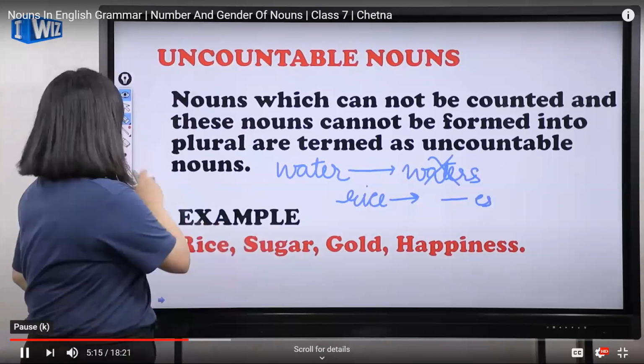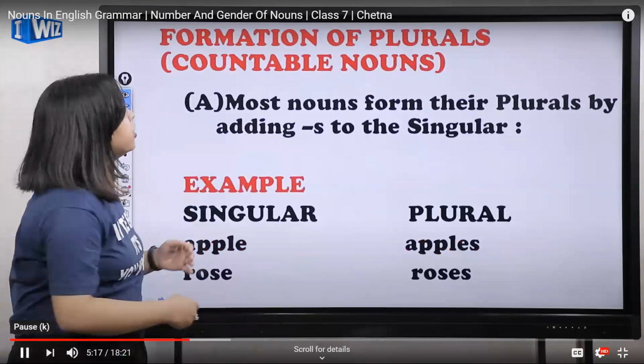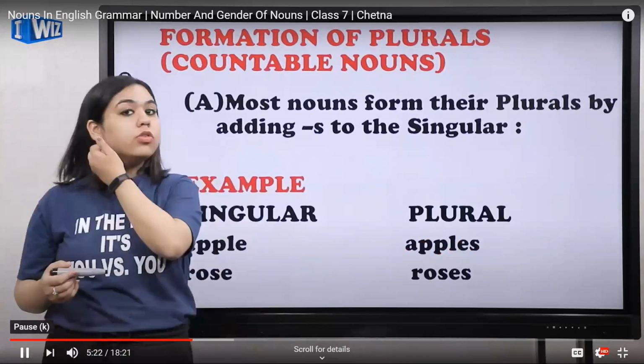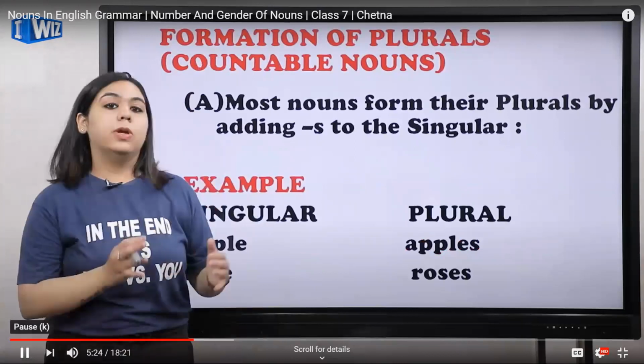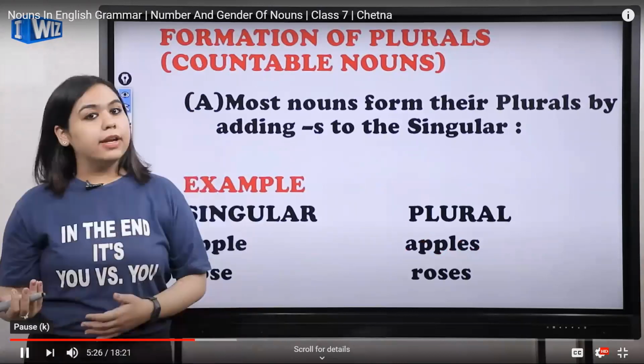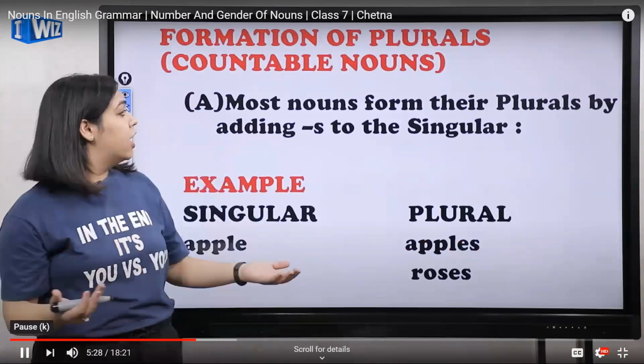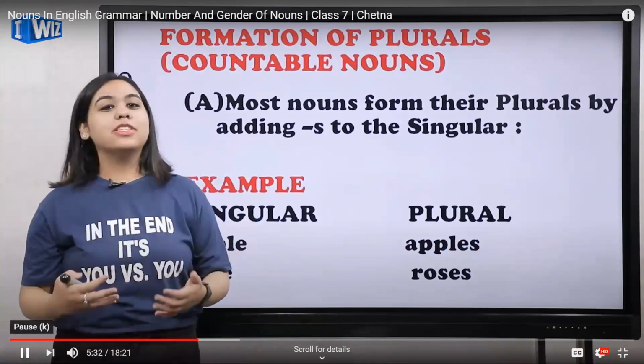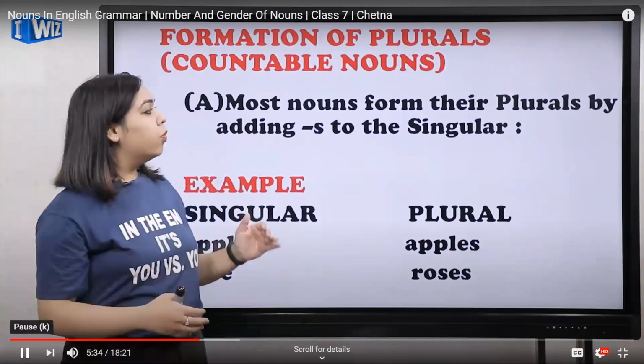Let's move on. Yeah, so we'll be talking about formation of plurals. Now, I talked about countable nouns. We can count them and we can make them plural. For example, pen, pens, book, and books. Okay, so what are the ways? How are we going to make them plural? And we are going to study about that. So there are a few ways you can make them plural.